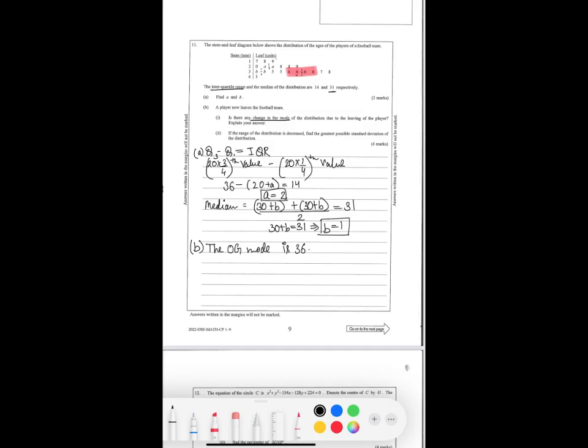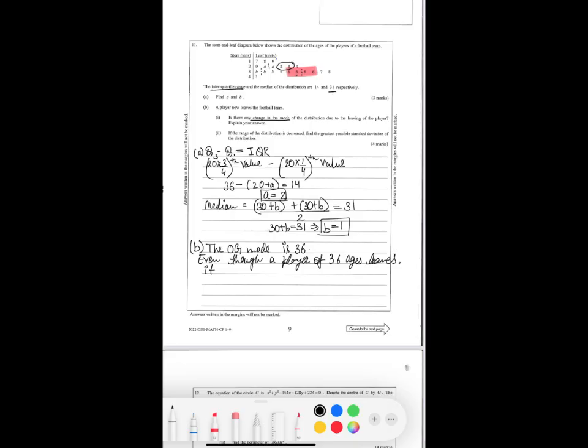Even though a player of age 36 leaves, it is still going to be the highest, because the rest, we have 28, 28, repeating, but twice, not thrice.